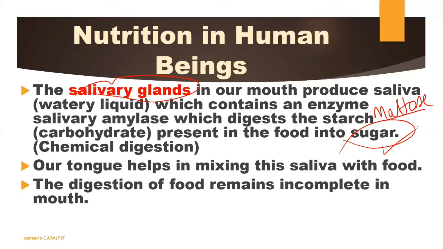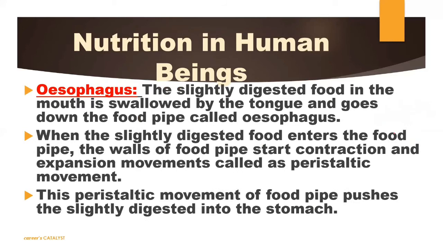The digestion of food remains incomplete in our mouth, because here we are only converting the complex starch into sugar. It is not a complete digestion process. Your food is still complex food. Your protein content is still in complex form. So we need to digest that and convert it. The sugar should even be converted into glucose, right? For that, we need to move our food further into the stomach.